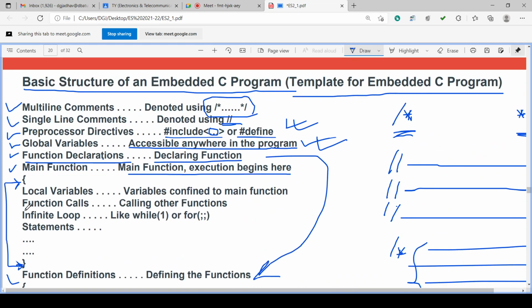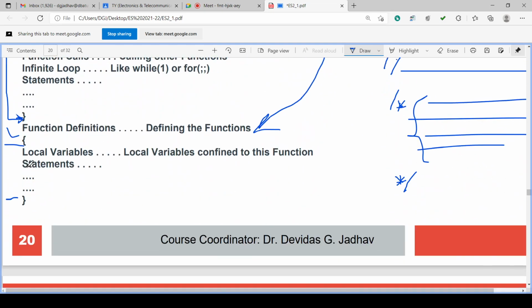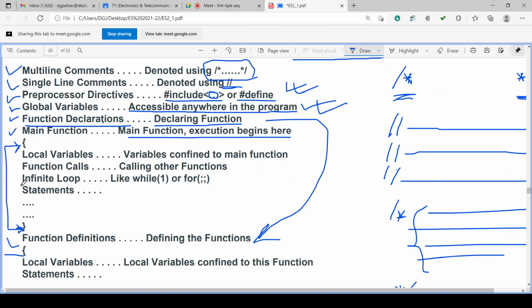So what is there in the main program or function program in between the curly braces? What is there in the main program? What is there in the function program? Within the opening and closing curly braces, what is there? So if you consider this particular block, the main function block or main program, with opening and closing curly braces, what are there? There are local variable declarations in the main function.